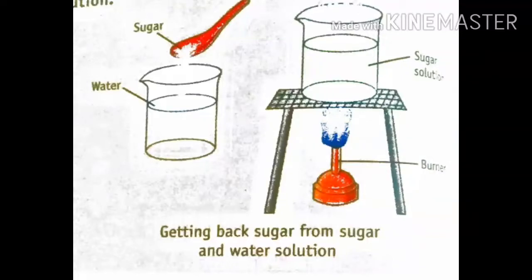After some time, slowly the water evaporates and sugar is left at the bottom. So, this is a reversible change. We can get back the sugar again. And also, this is a physical change.